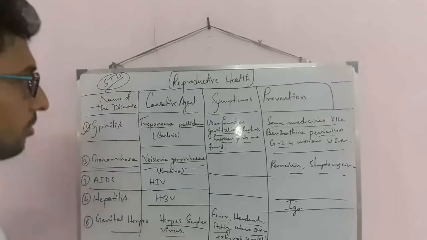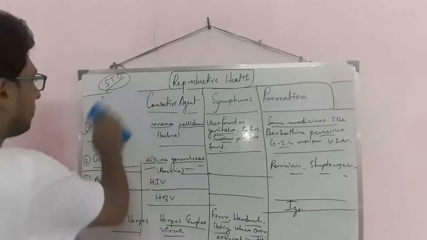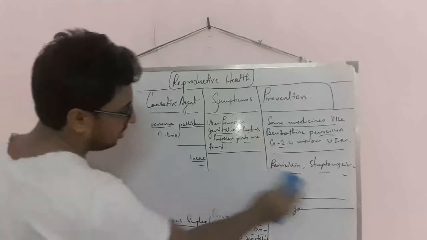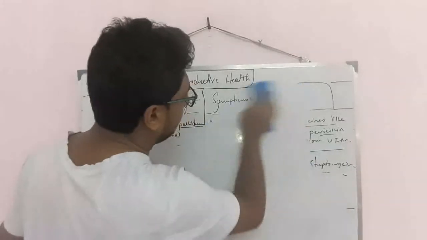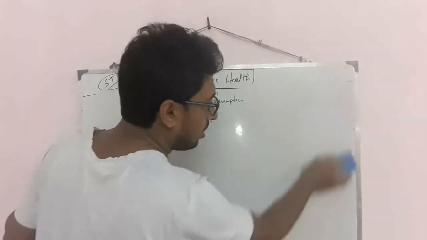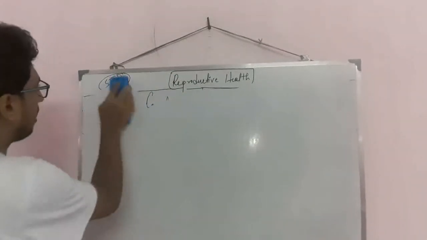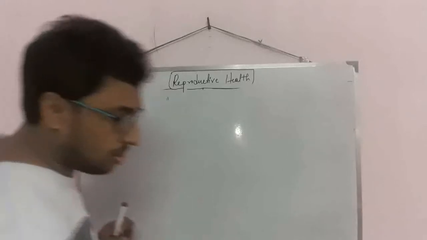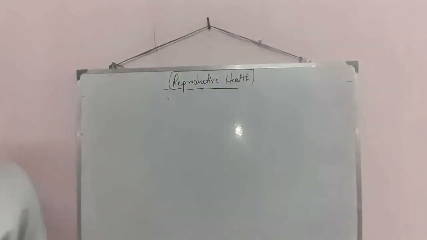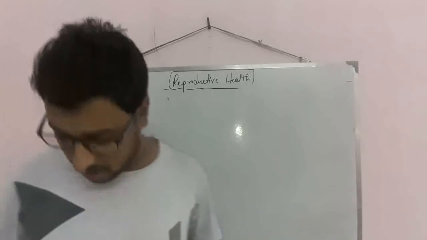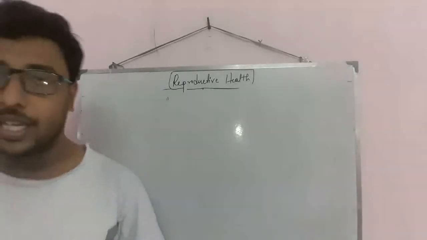Now I will tell you the next topic, that is birth control. What is the need for birth control? What is the requirement for it?